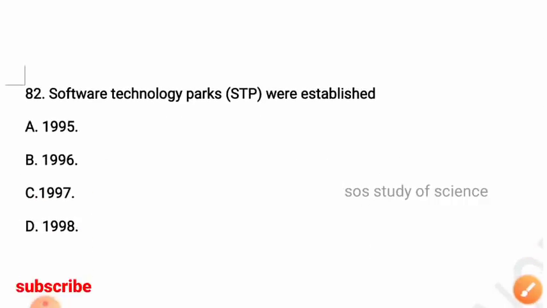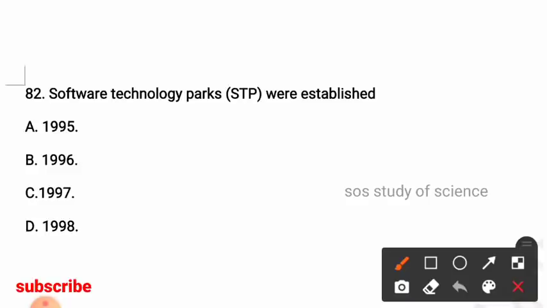Next question: software technology parks, that is STP, were established in the year? Options: 1995, 1996, 1997, 1998. So here the right answer is option A, that is in the year 1995, software technology parks, that is STP, were established.